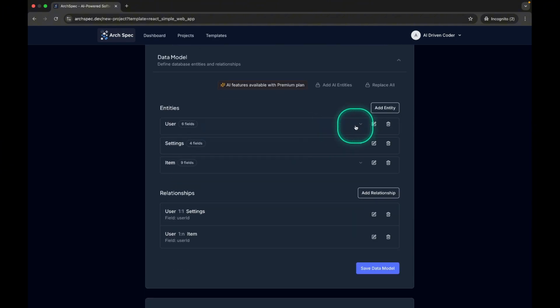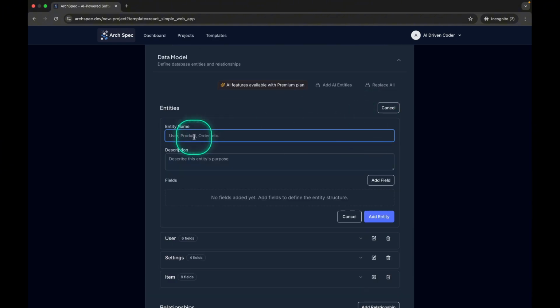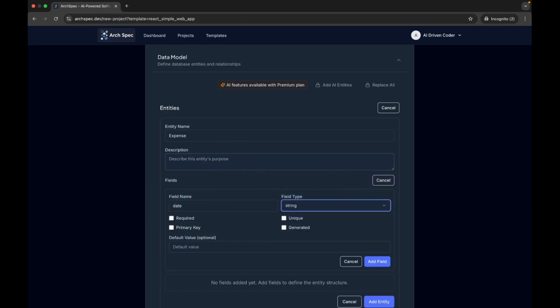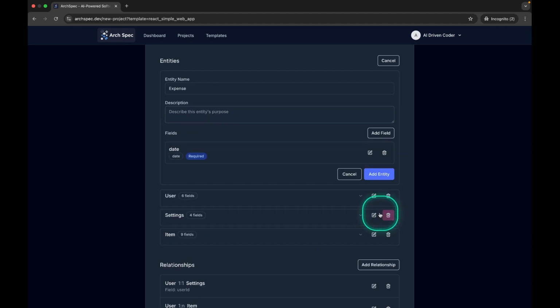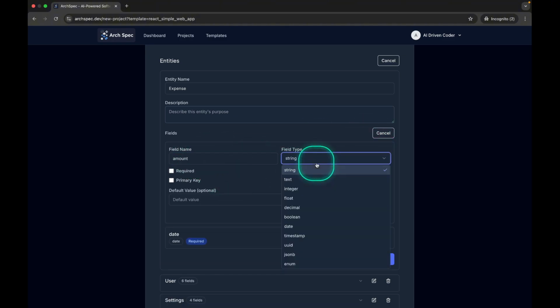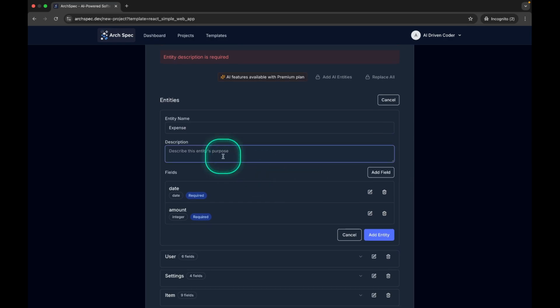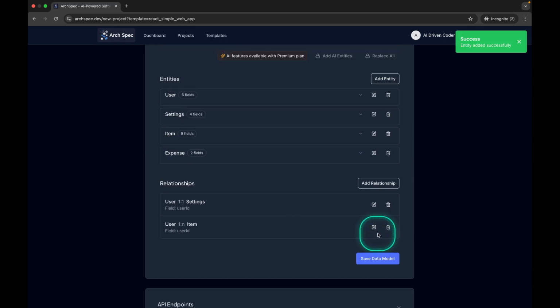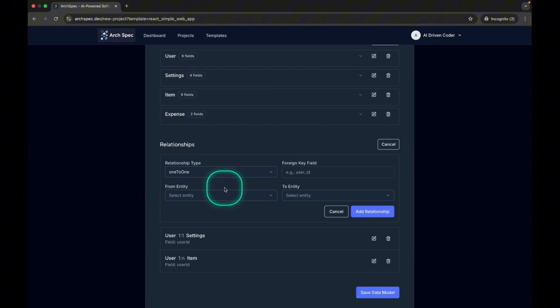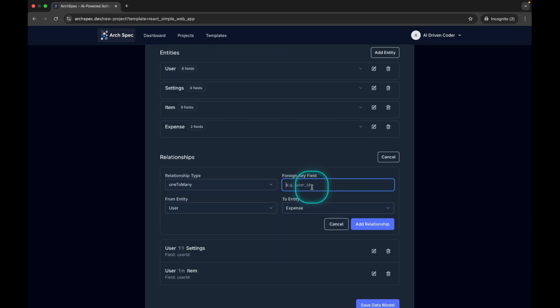Moving to the data model, we can add entities manually. For example, we can add an expense entity with fields like date, required, and amount, integer, required. We need to add a description. This is the expense transaction. Now I've added one entity with 2 fields, and I can define relationships. Let's add a relationship between expense and user. For example, a user has a one-to-many relationship with expenses.